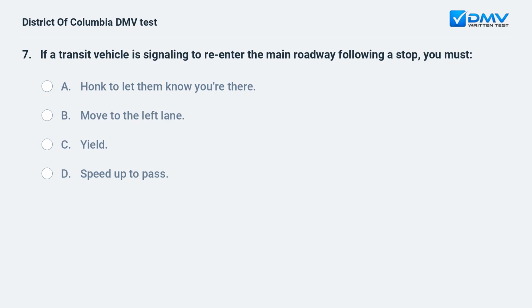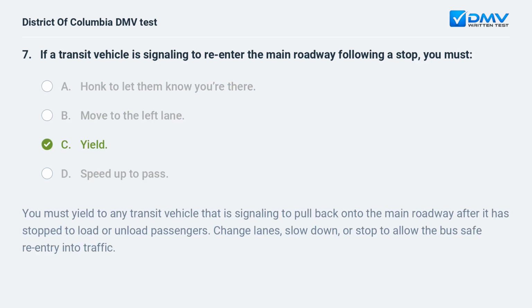If a transit vehicle is signaling to re-enter the main roadway following a stop, you must: a. Honk to let them know you're there. b. Move to the left lane. c. Yield. d. Speed up to pass.